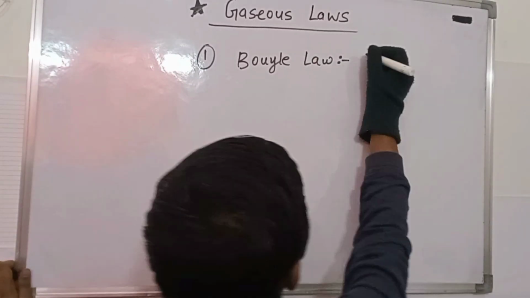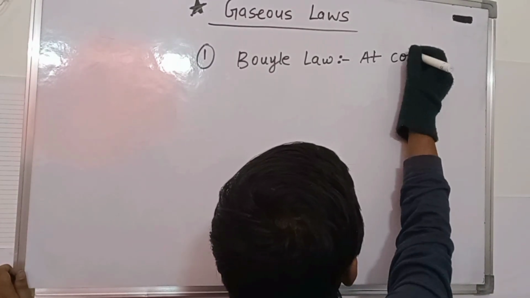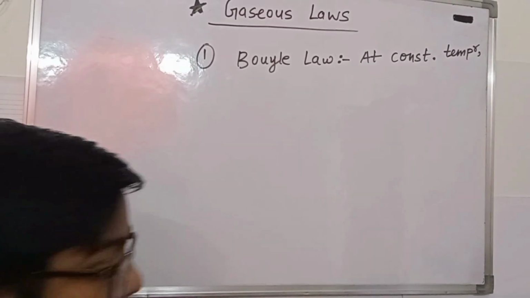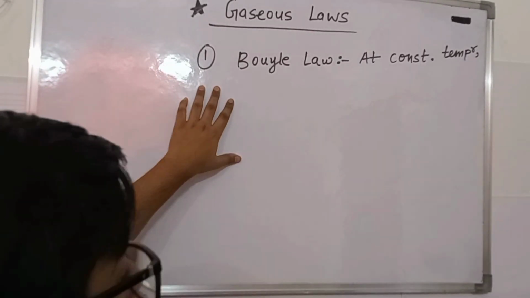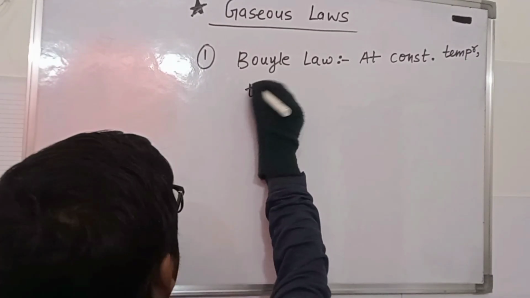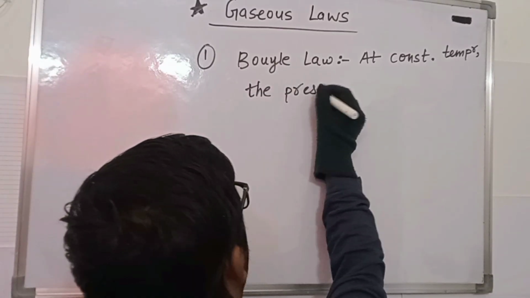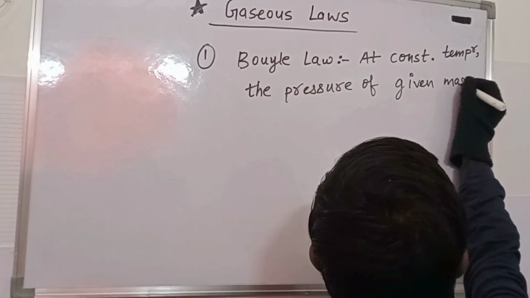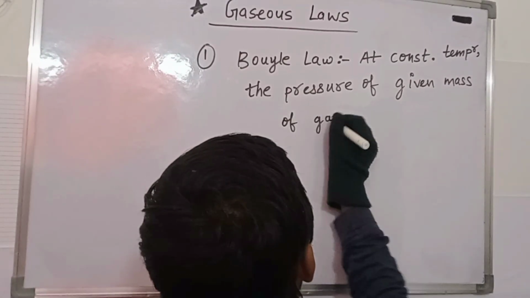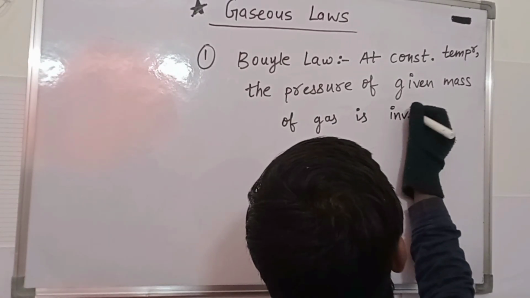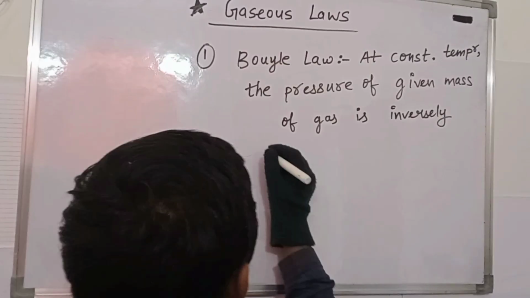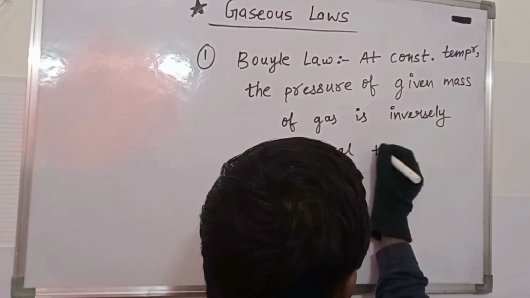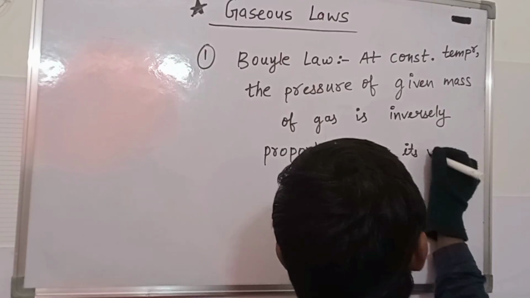Boyle's law states that at constant temperature, the pressure of a given mass of gas is inversely proportional to its volume.